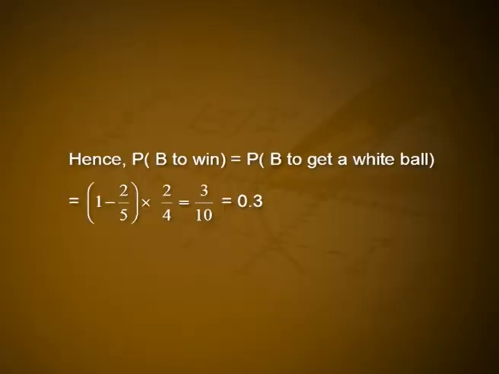When A lost the chance, there are 4 balls in the box and 2 of them are whites. Now, P of B to win given A lost the first draw is equal to 2 by 4. Hence, P of B to win is equal to 1 minus 2 by 5 into 2 by 4, that is 3 by 10, that is 0.3.